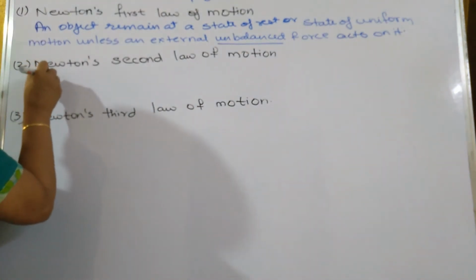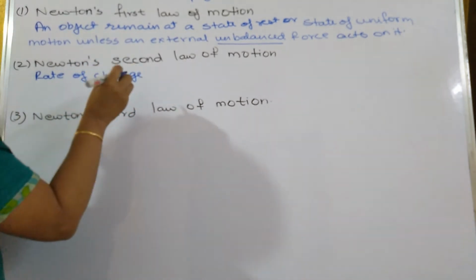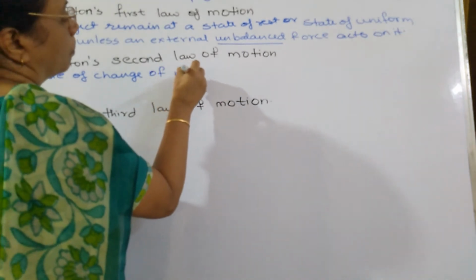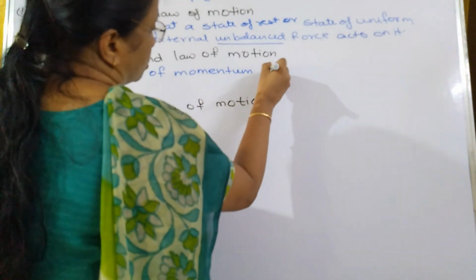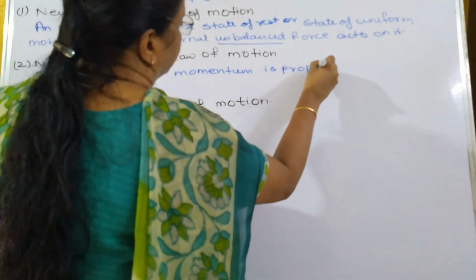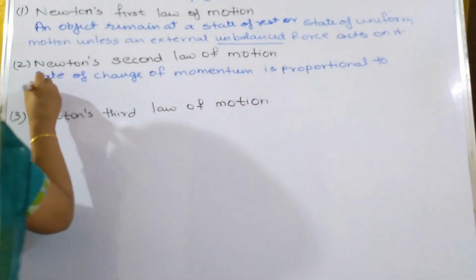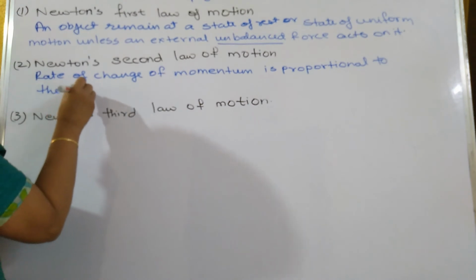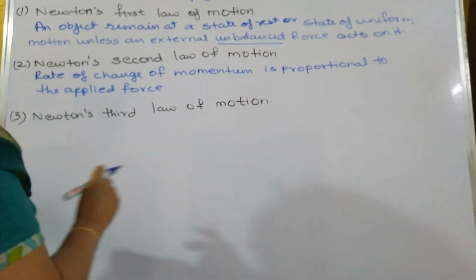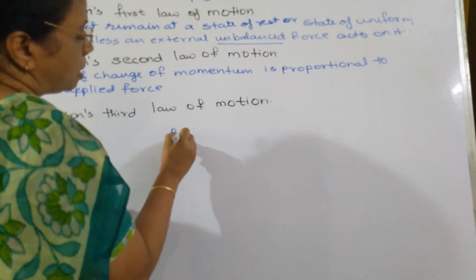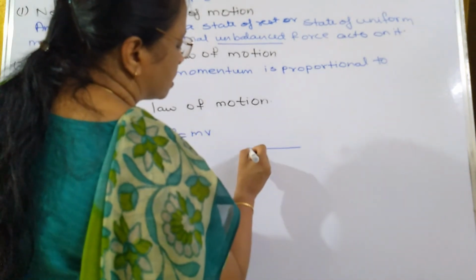Rate of change of momentum is proportional to the applied force. Now what is the meaning of this? Momentum is denoted by the symbol P, which is equal to what? Mass into velocity. Now supposing if two persons are sitting on a swing,